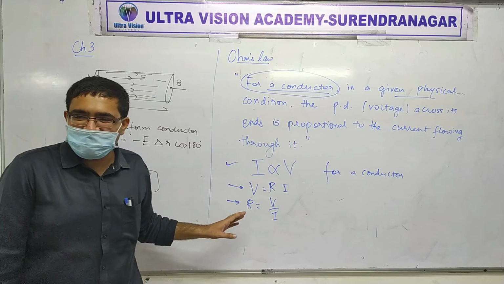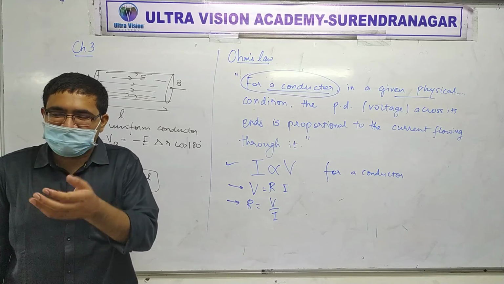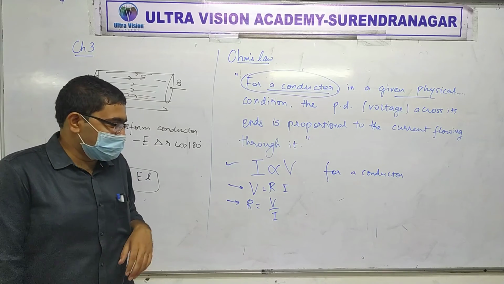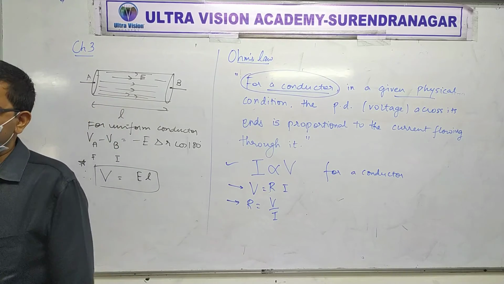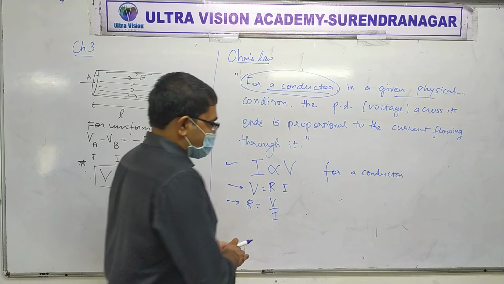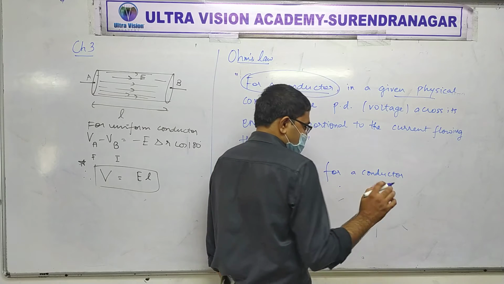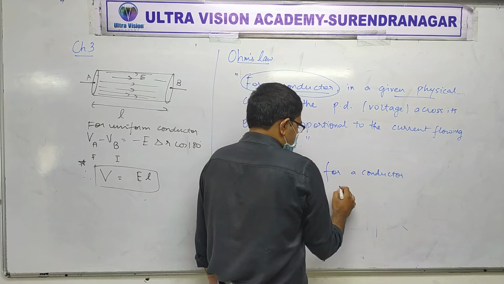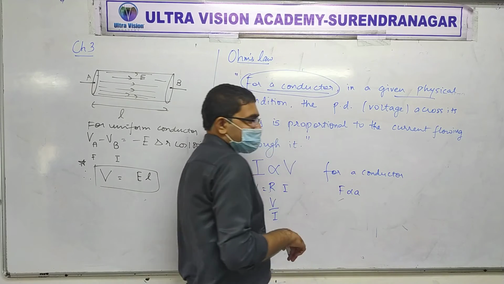Ask if not. I is proportional to V. We don't write I equal to VR. I equal to VR. Okay.